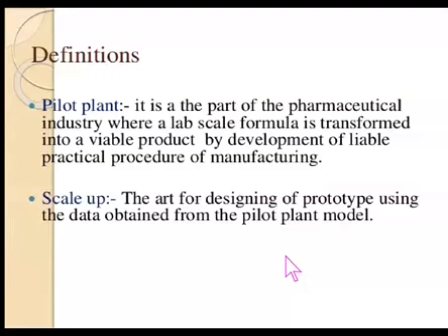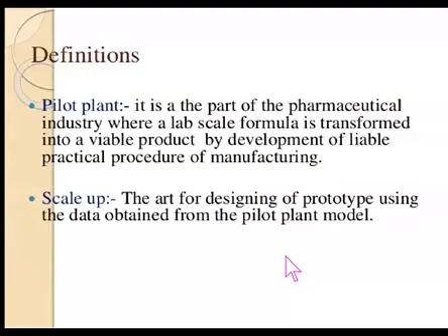The formula which is developed in the laboratory has to be scaled up, because for appropriate scale up from the very small scale formula to the large scale formula, there will always be difficulties faced, and therefore the pilot plant is such a tool with the help of which the scale up problems can be avoided.